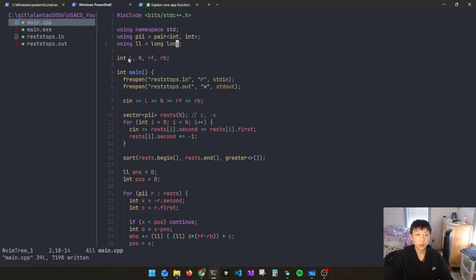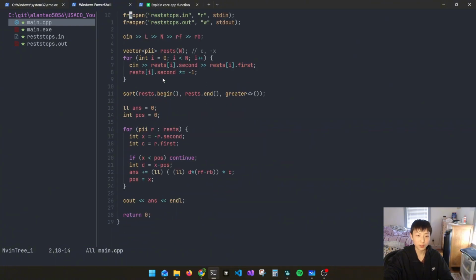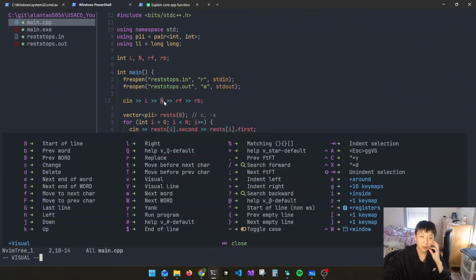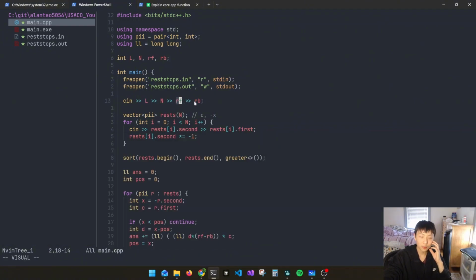Okay, so we have L, N, RF, RB, and actually, when you write this up, you're going to see that L is completely useless. We never use it anyways. I don't know why they included it, but okay. So N is the number of rest stops, RF is Farmer John's speed, and RB is Bessie's speed.